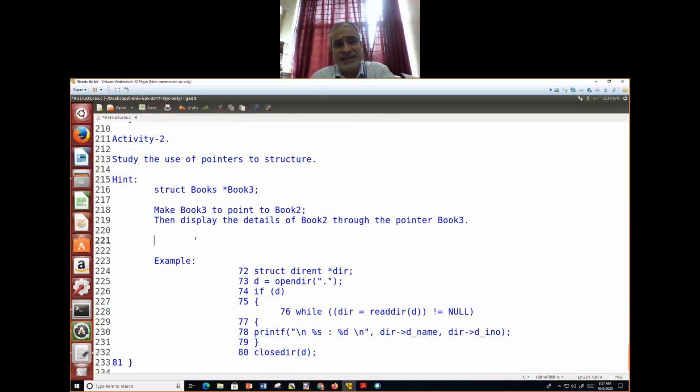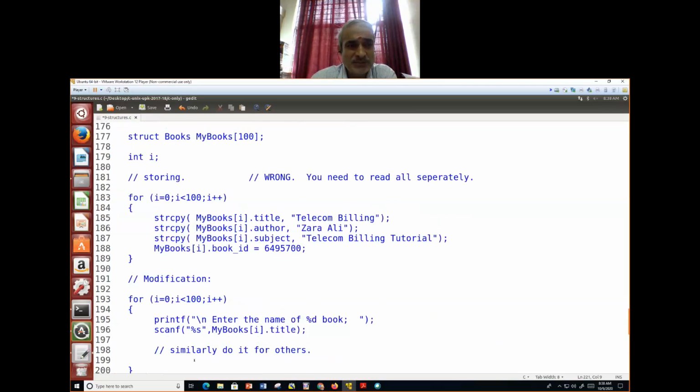Yes, sir. You can take a screenshot of this also. Take a screenshot, all of you. This you will be doing. Plain structure is the first exercise, then array of structure, then pointer to the structure. Everyone, please take a screenshot of this, Activity 2. Taken? Rashmi? Yes, sir. Then take the screenshot of Activity 1.